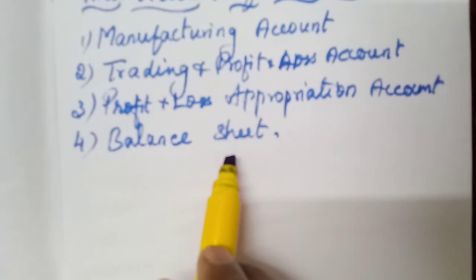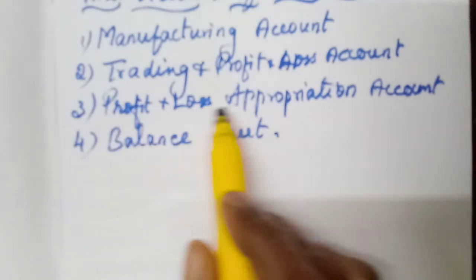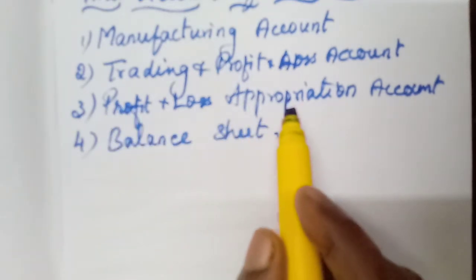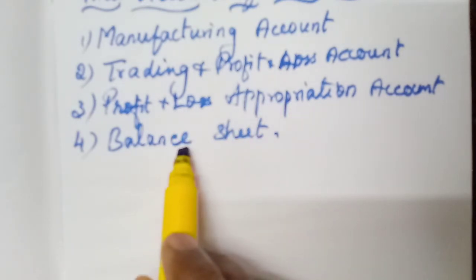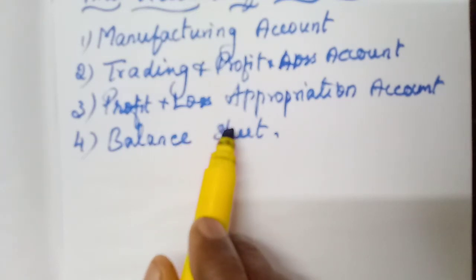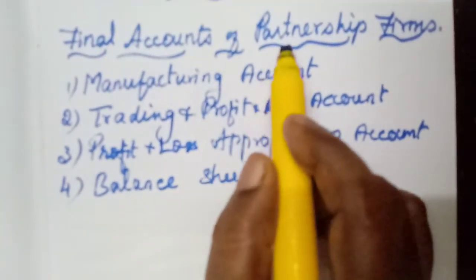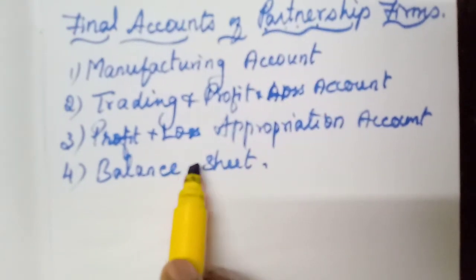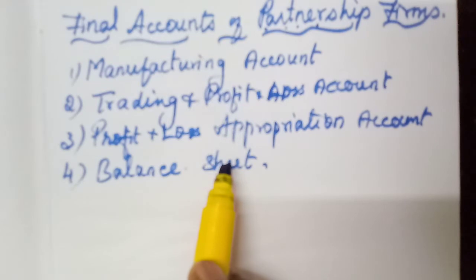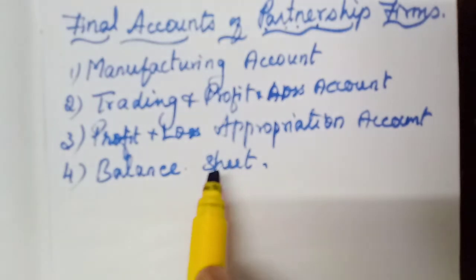All these adjustments we have to make in this profit and loss appropriation account. The balance in this account only will be carried on to the balance sheet. But everywhere we should show the partners' details, partners' names. Under each partner's name we will transfer that amount in the profit sharing ratio.